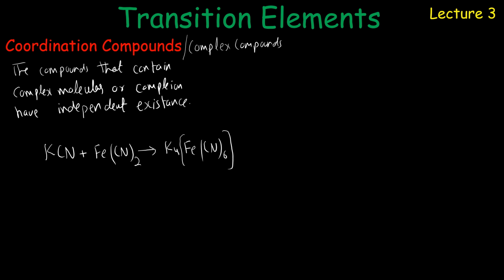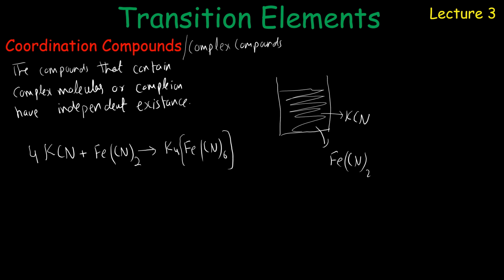There are 4 potassium, so here you put 4. And when we make a solution, in a beaker you add potassium cyanide and ferrous cyanide Fe(CN)2. Now when these compounds are dissolved in water, we should expect some different ions in the solution.